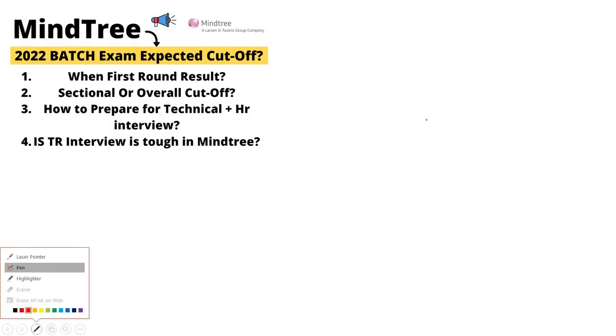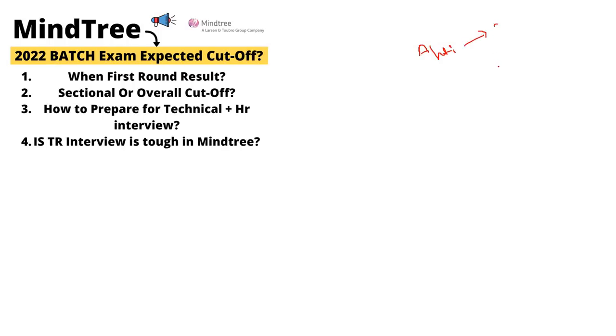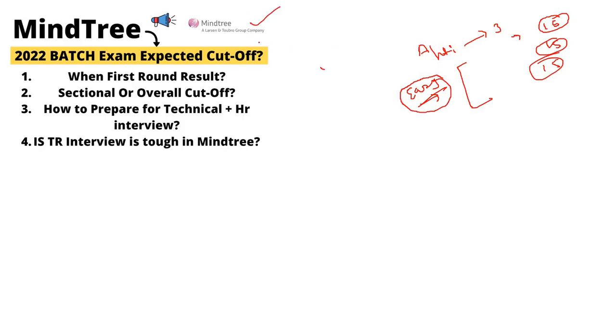Understand my one point that is related to cutoff. If I talk about the FT, there are 3 sections, and in each section there are 15 questions. One important point is that the level is easy for the FT. The cutoff will depend on the level of the exam, as well as how many candidates Mindtree hires in this recruitment cycle. So the cutoff will depend on that.